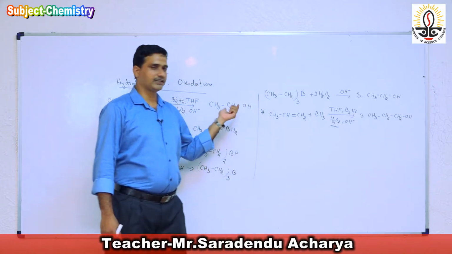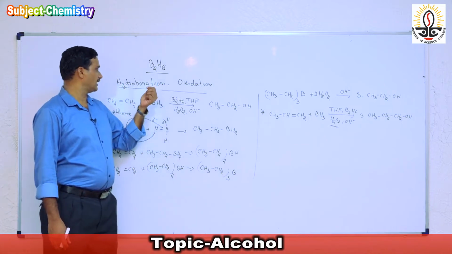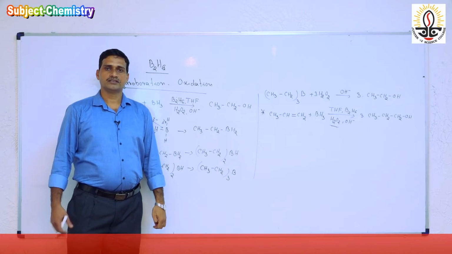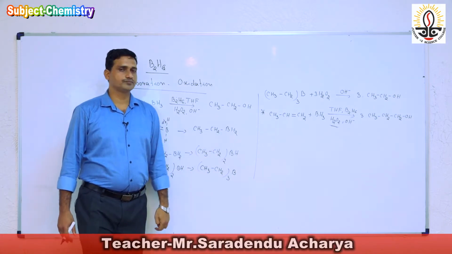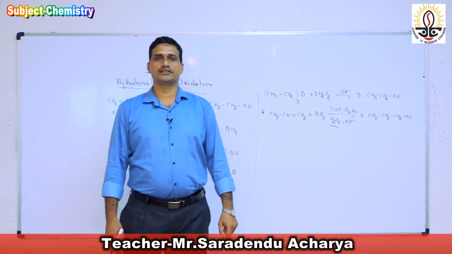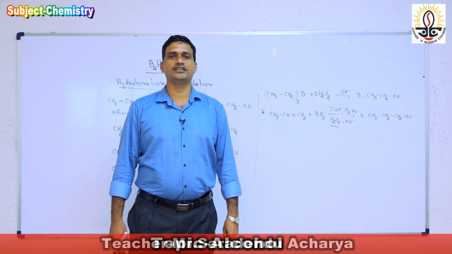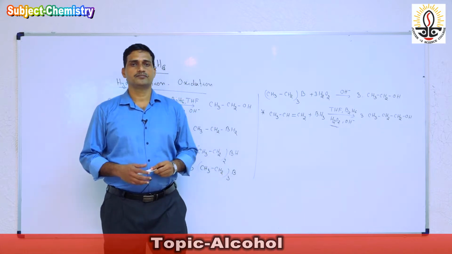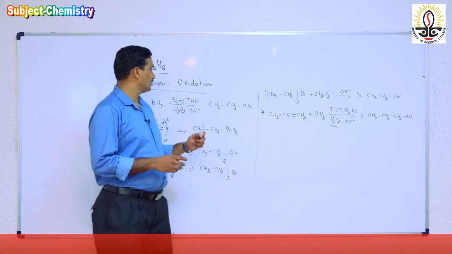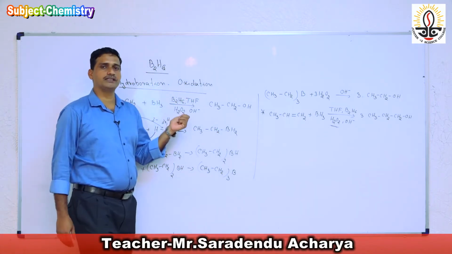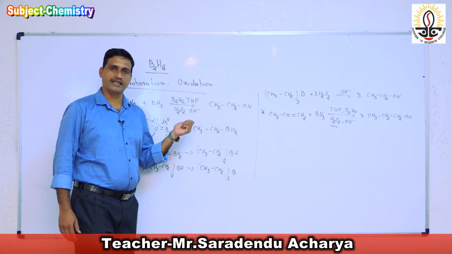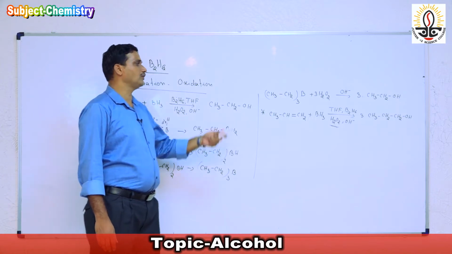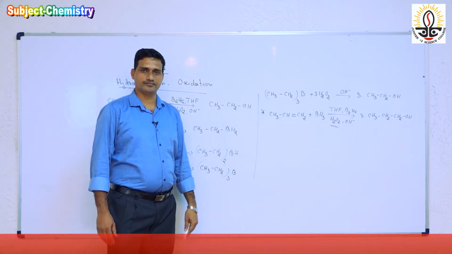So in this hydroboration there are two steps: first hydroboration, then oxidation. Then we go to oxymercuration and demercuration. In presence of mercuric acetate, (CH3COO)2Hg, it again reacts with the alkene and we can get the alcohol.